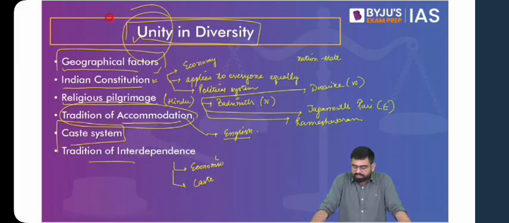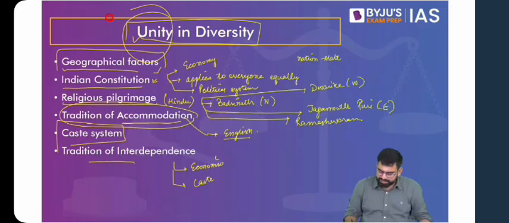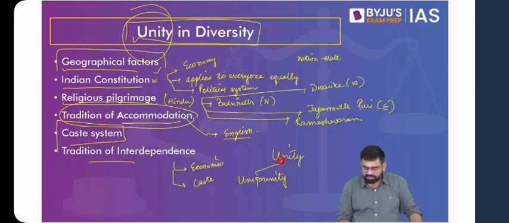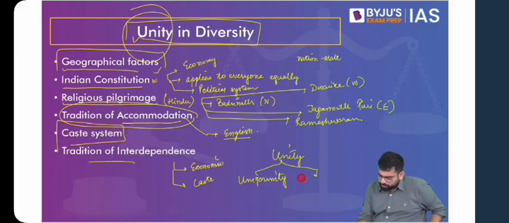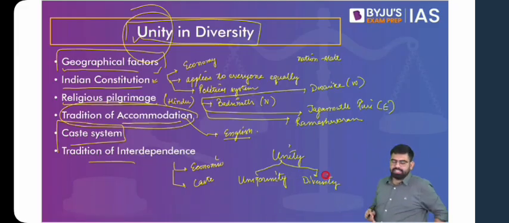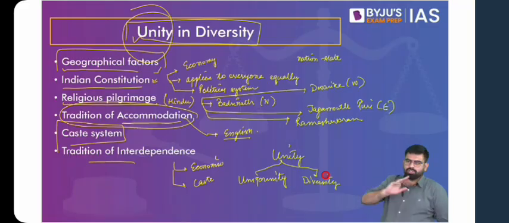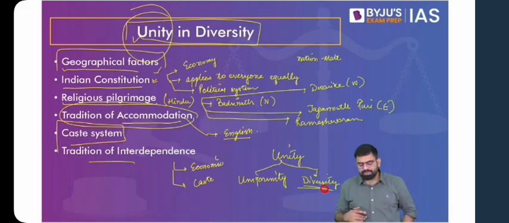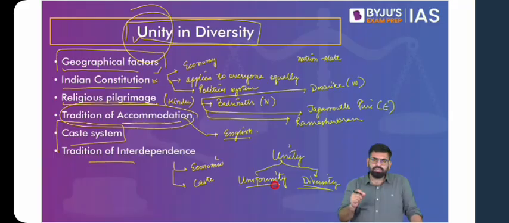So this answers the other question, that even though there can be differences, unity can be achieved. Yes, unity can definitely be achieved with uniformity, but it is not necessary. Unity can also be achieved with diversity. In India, we have had unity since long. If not in terms of political unity, that also at times was seen. For instance, you talk about Ashoka, you talk about the Mughal period as well. You see that yes, in terms of a political entity as well, we were united. There are instances of unity, but you see that Indians have been united with diversity. And yes, there are a few elements of uniformity as well. For example, the uniformity of the caste system. So yes, we can be united with uniformity, but most importantly, we can be united in diversity.